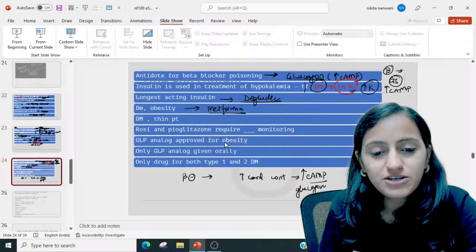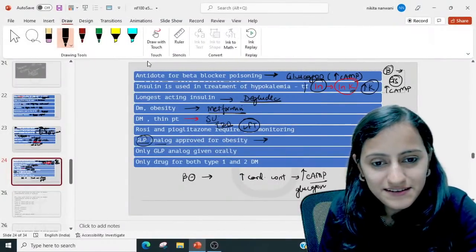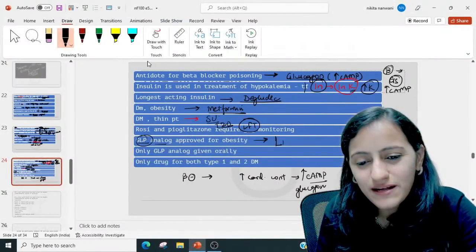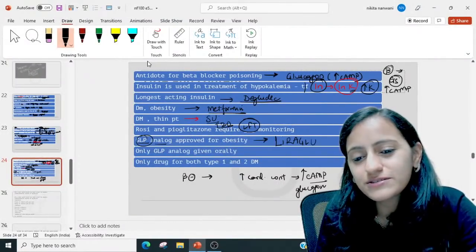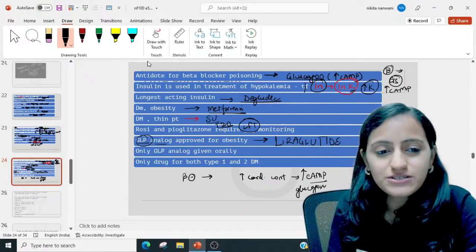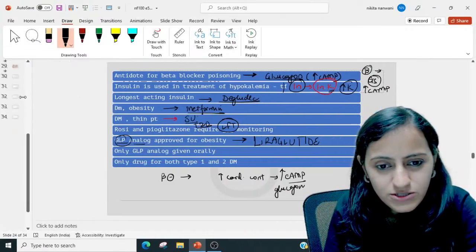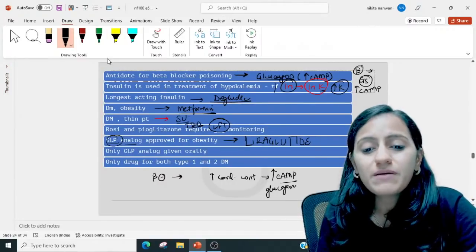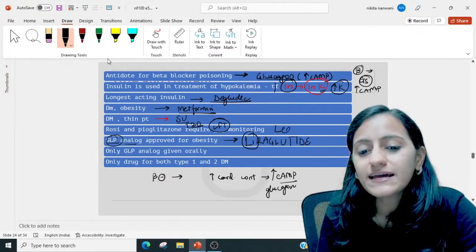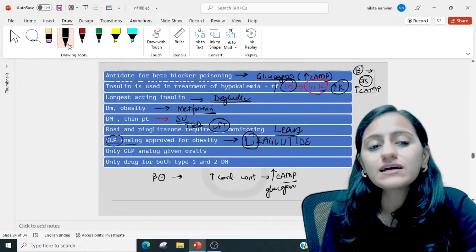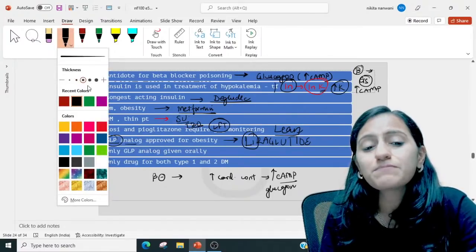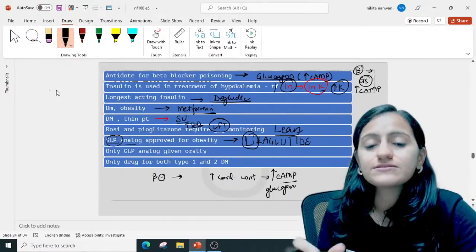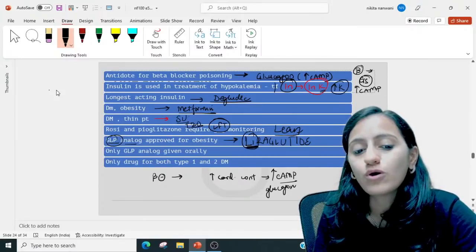Absolutely right. That is your liraglutide, which is also approved for obesity. You can remember this as liraglutide makes a patient lean, that is thin. So it is approved for obesity also.